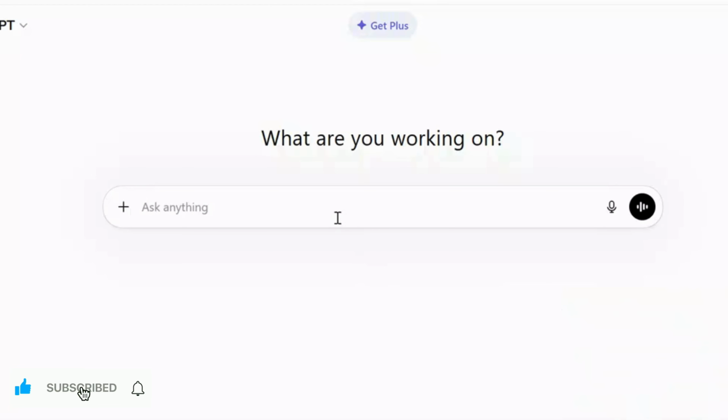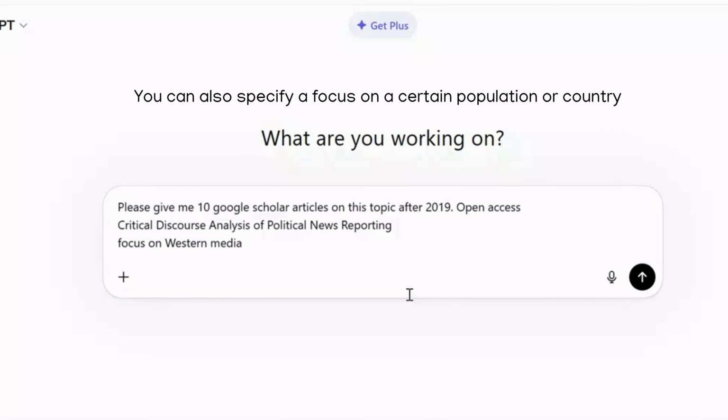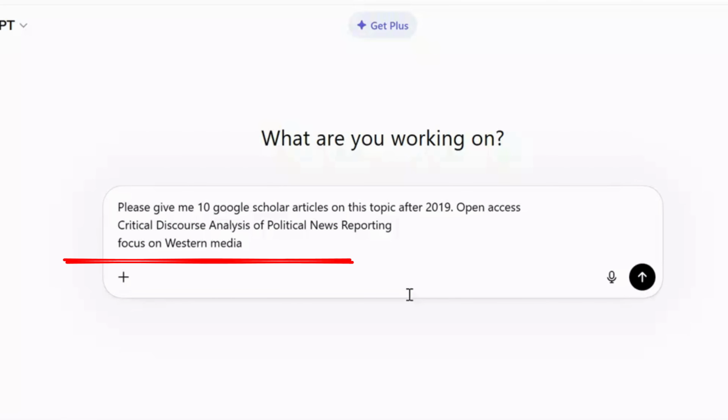Finding relevant articles for the literature review is time-consuming. You can use this prompt on ChatGPT. Please give me 10 Google Scholar articles on this topic after 2019. Open access. Then put your topic here, like I did, critical discourse analysis of political news reporting. You can also specify a focus on a certain population or country, as I did here, focus on Western media.